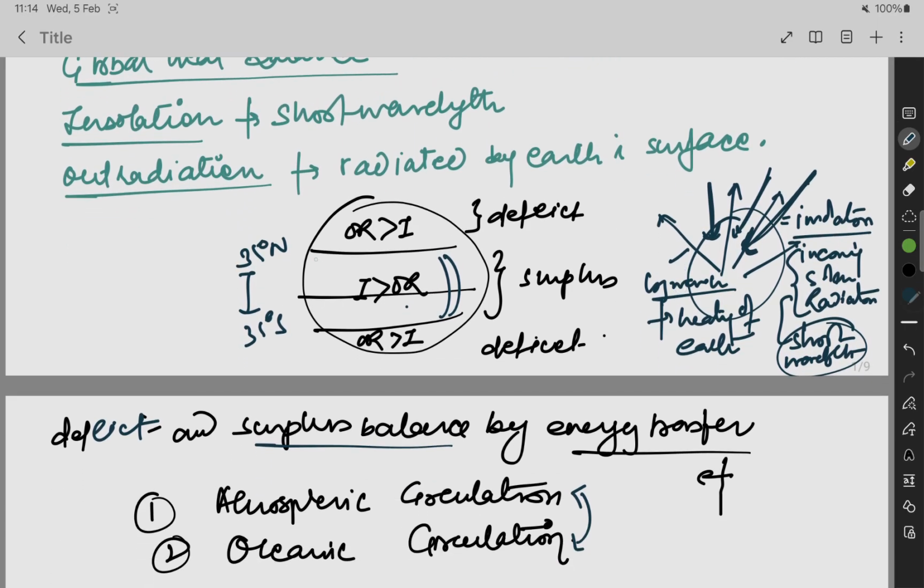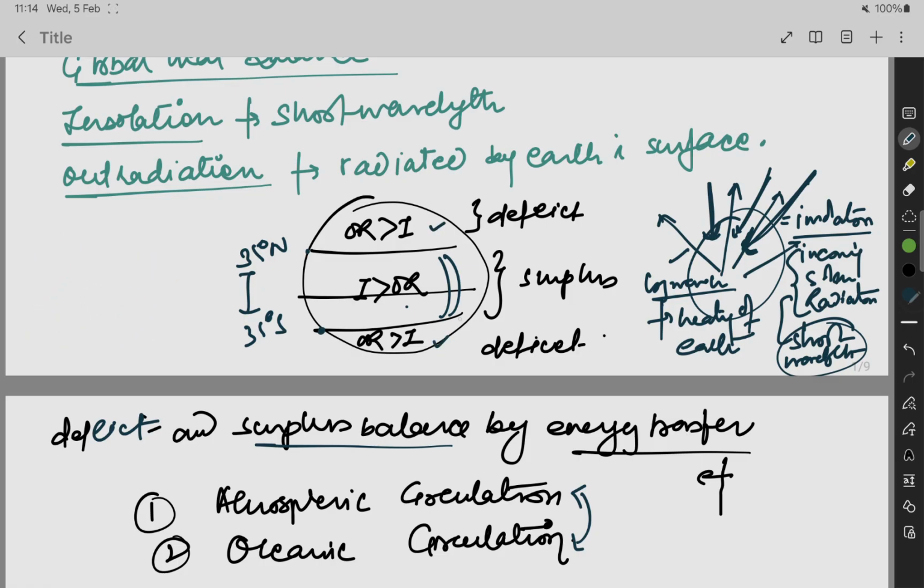Between the tropic of Cancer and tropic of Capricorn, 35 degrees north to 35 degrees south, the insolation is greater than outgoing radiation. Why? Because there are gases, dust particles, water vapors, and many things which can absorb the radiation.